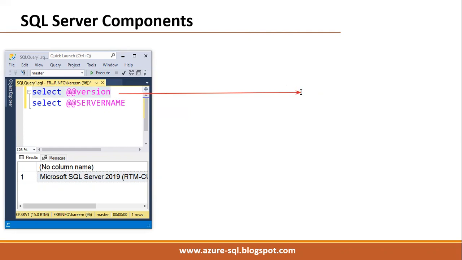We can say SQL engine, SQL Server, or SQL instance, any of these names. The SQL engine processes the command, and the result is submitted back to SSMS, which displays it in the output window. Now if I close this SSMS tool, is SQL Server down or is it running?